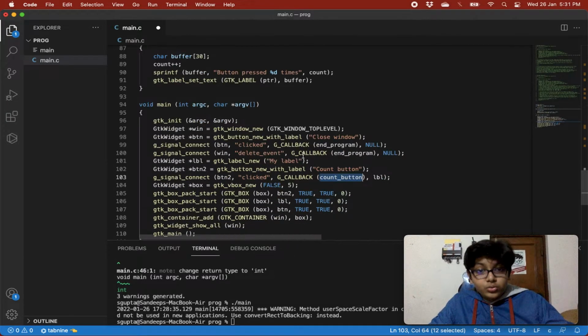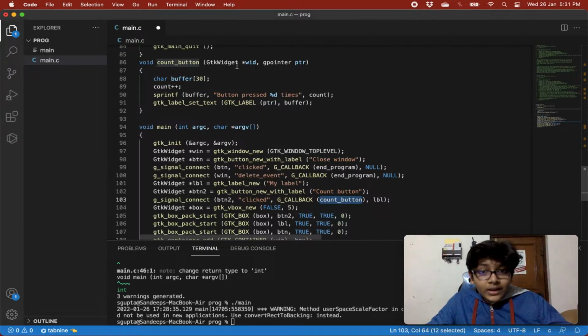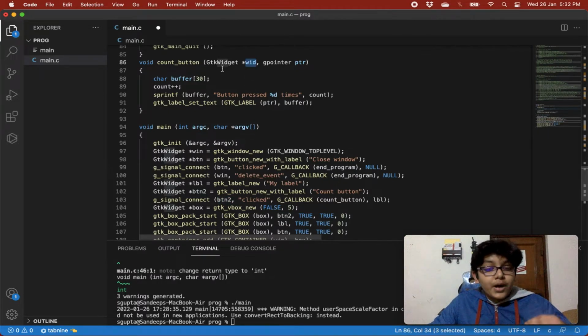What is passed to the count button method? One is the widget that invoked it, the widget because of which the count button method is invoked. Because of button 2, the count button method has been invoked, so that's why the widget button 2 is being passed to count button. Then over here, instead of null, we have given label. This is the second argument that is passed, and in gpointer, that is our general purpose pointer, we will get our label.